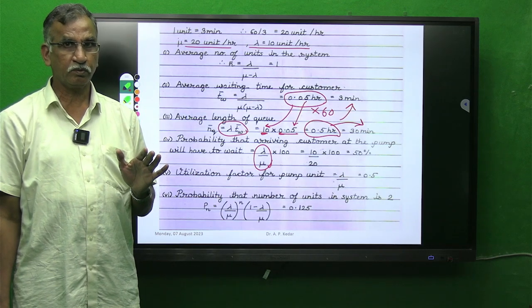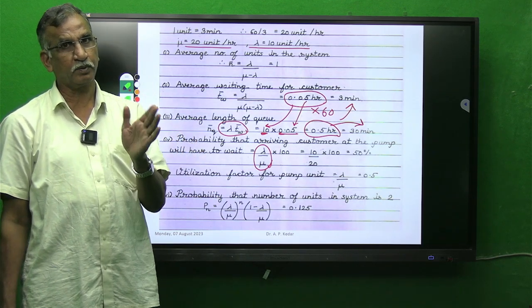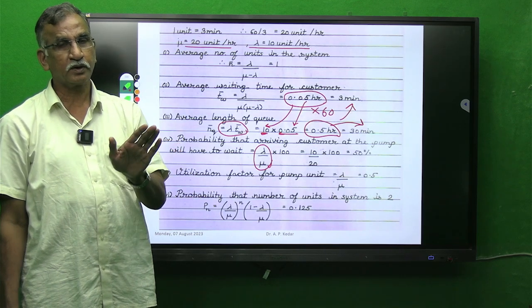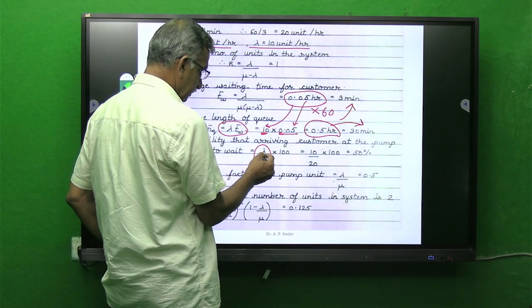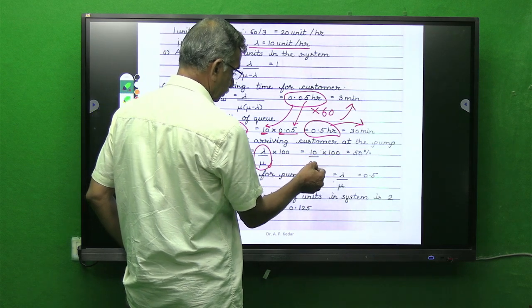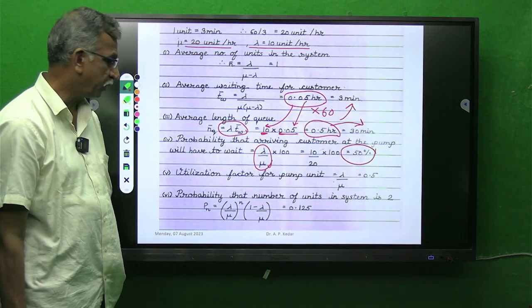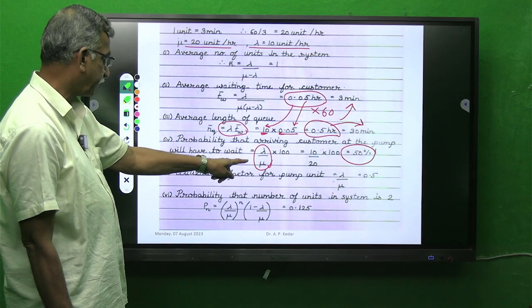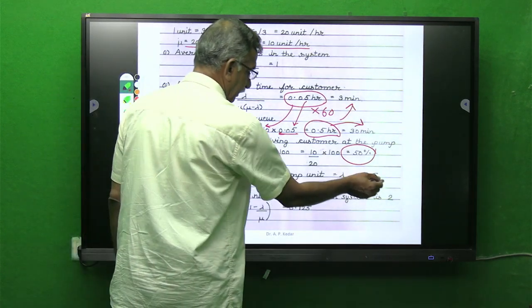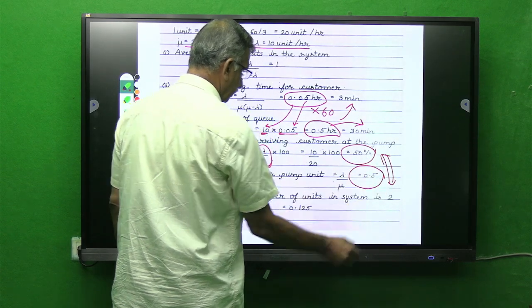For probability, I will multiply that fraction value by 100, so I will get probability in percentage. So what I did is lambda by mu into 100. It comes to be 50%. Simple problems. The same is referred to as utilization factor lambda by mu.